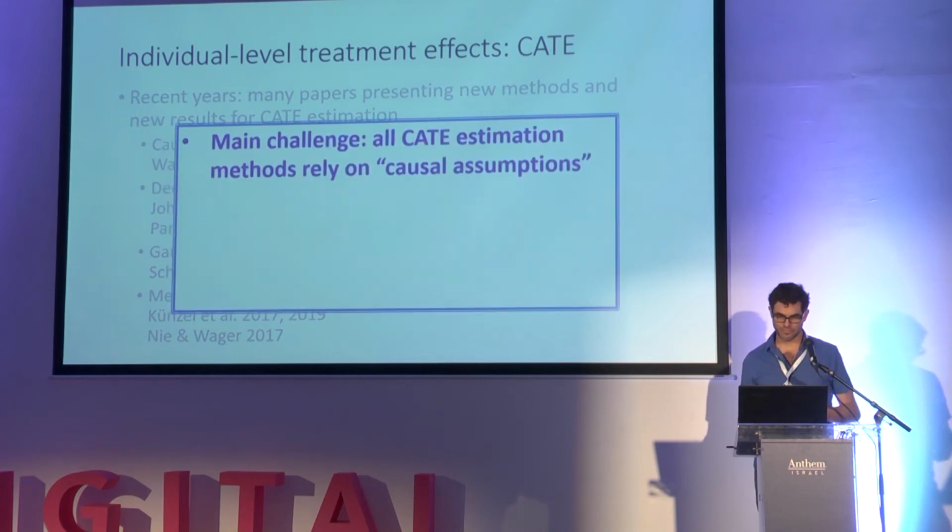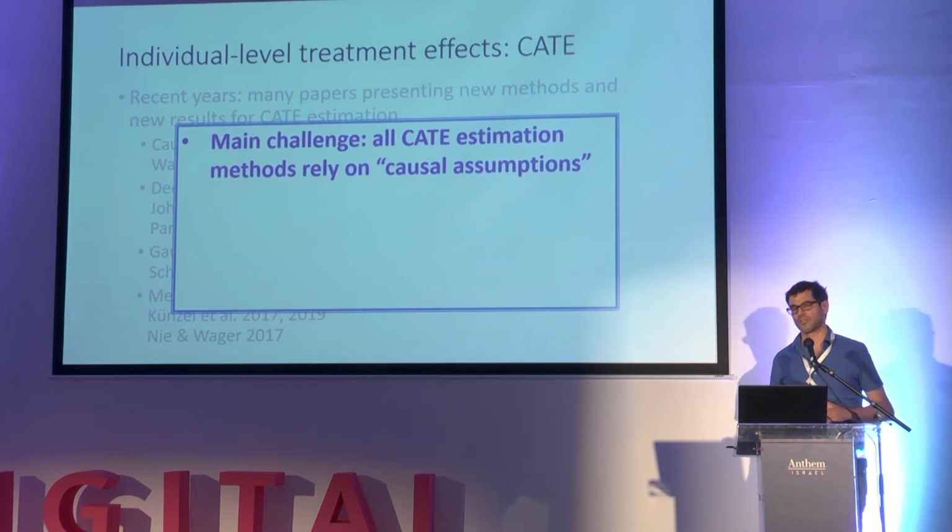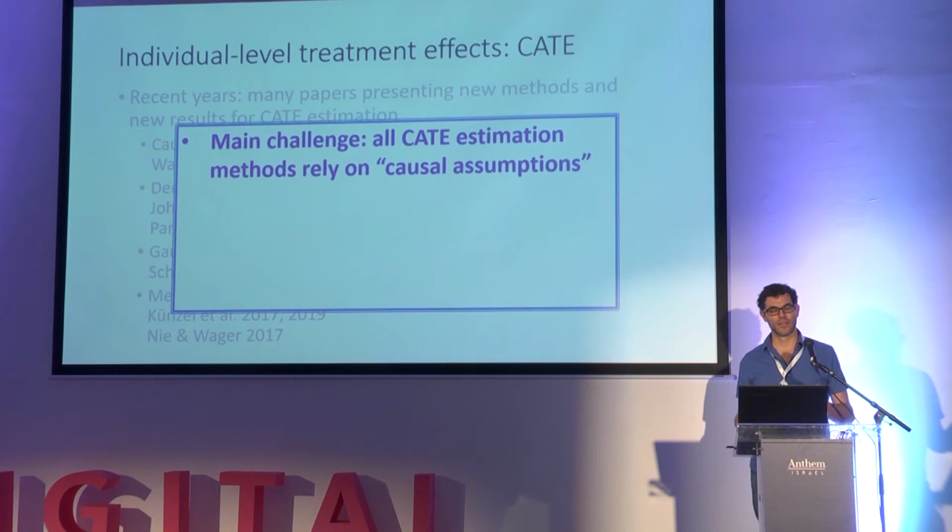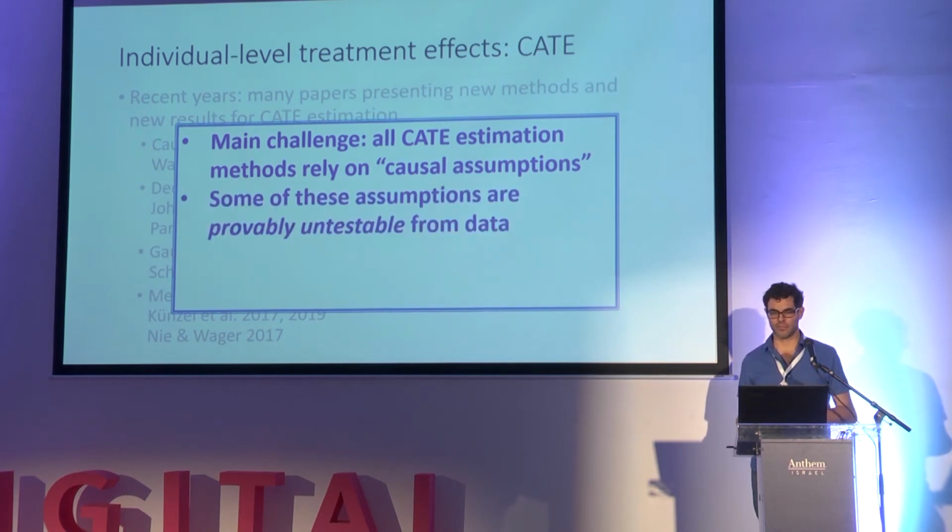But they all have a common problem: they rely on what are sometimes called causal assumptions. So they don't work as is. You don't have a true guarantee that they will work. They only work under assumptions which are not always testable. Some of these assumptions are actually provably untestable from data. That makes things difficult.